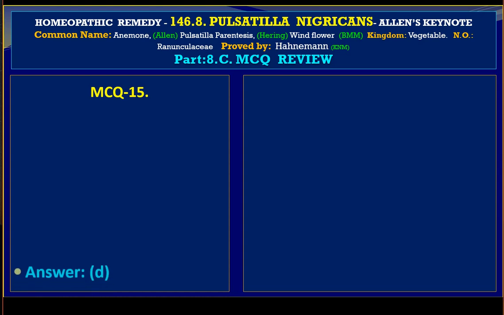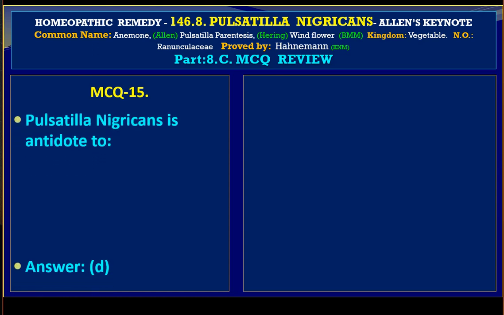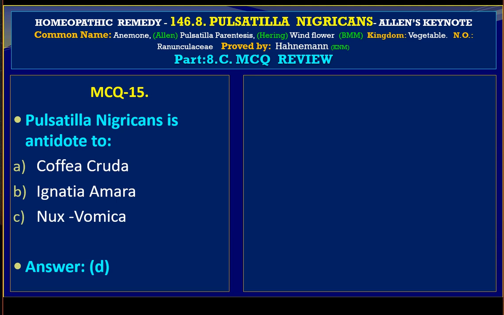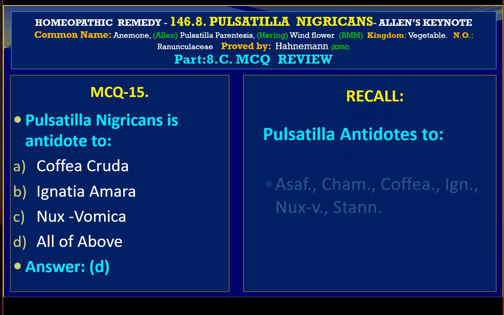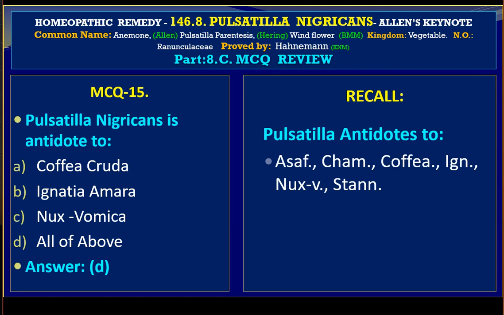MCQ 15. Let us see. Pulsatilla nigricans is an antidote to A. Coffea cruda, B. Ignatia amara, C. Nux vomica, and D is all of the above. The answer is D, all of the above. Let us recall, Pulsatilla antidotes: asafoetida, chamomilla, coffea, ignatia, nux vomica, stannum. And the reference is coming from Remedy Relationship by Gibson Miller.